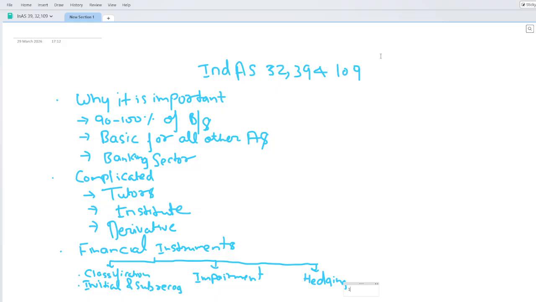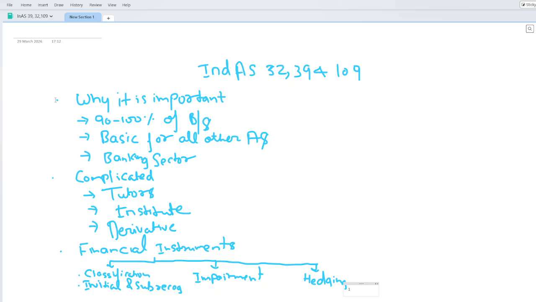So here, just as a start, what is the problem in this, why is this accounting standard so important, what does it cover, and why is it a very grey area in the market? And still, it is called the backbone of the accounting standards. If you have the concept clear in this accounting standard, then it will be easy for you to link all the other accounting standards. It is just like bread and butter.